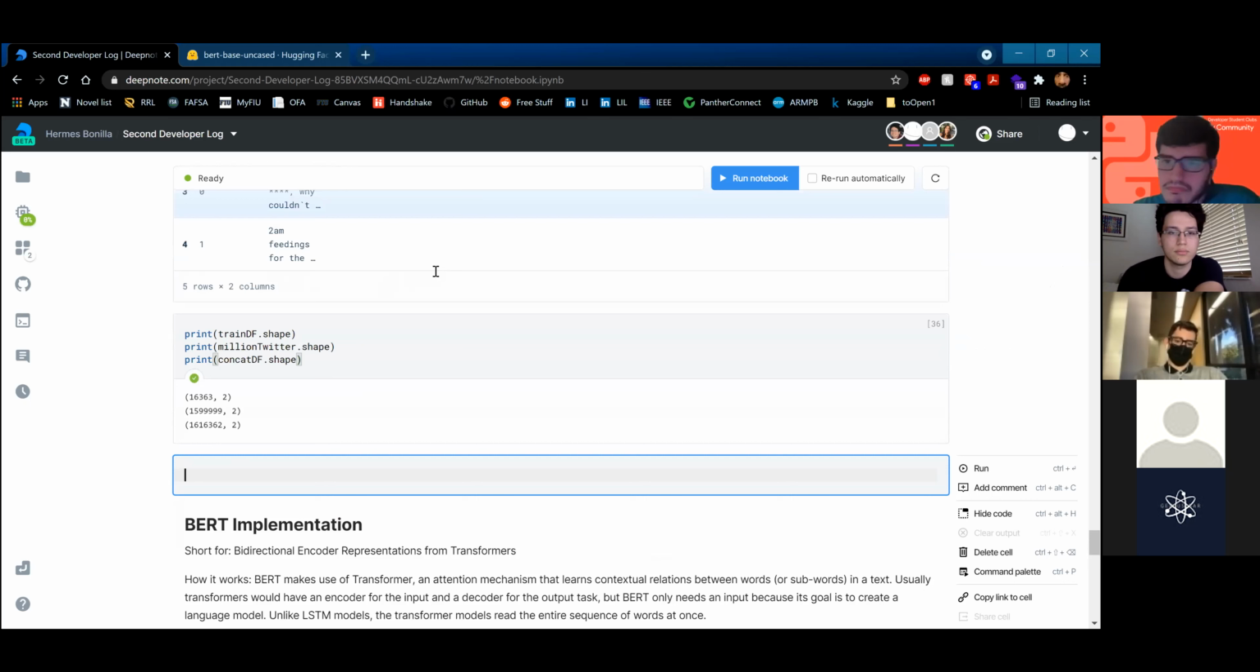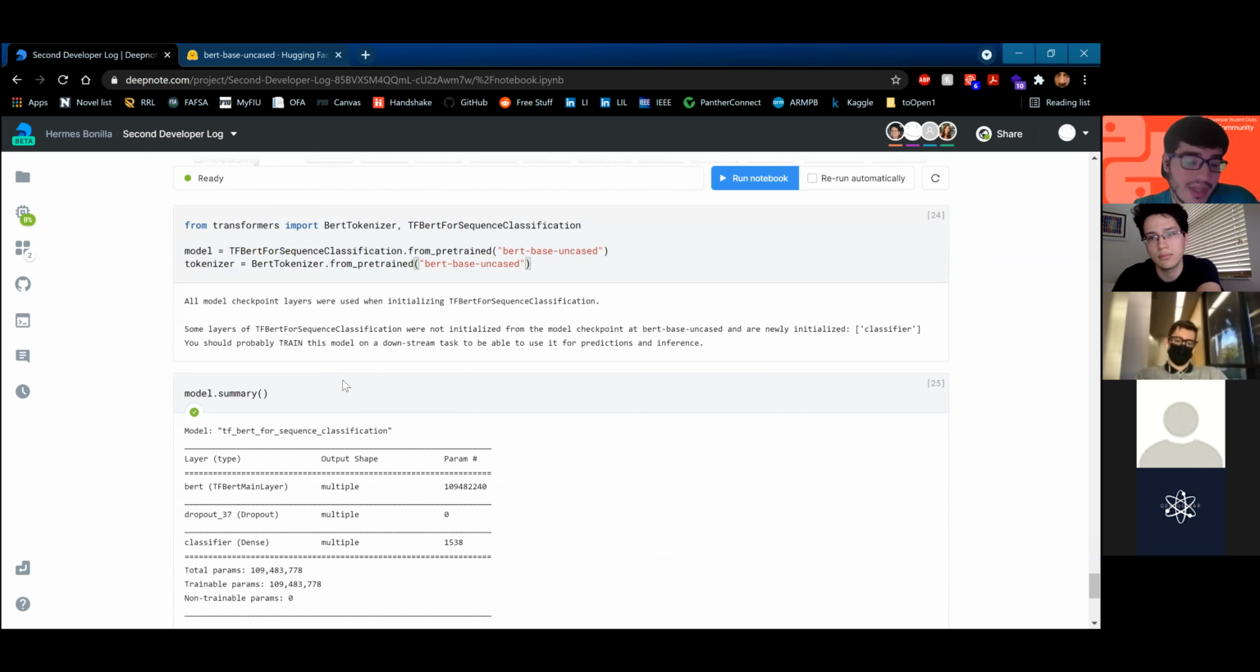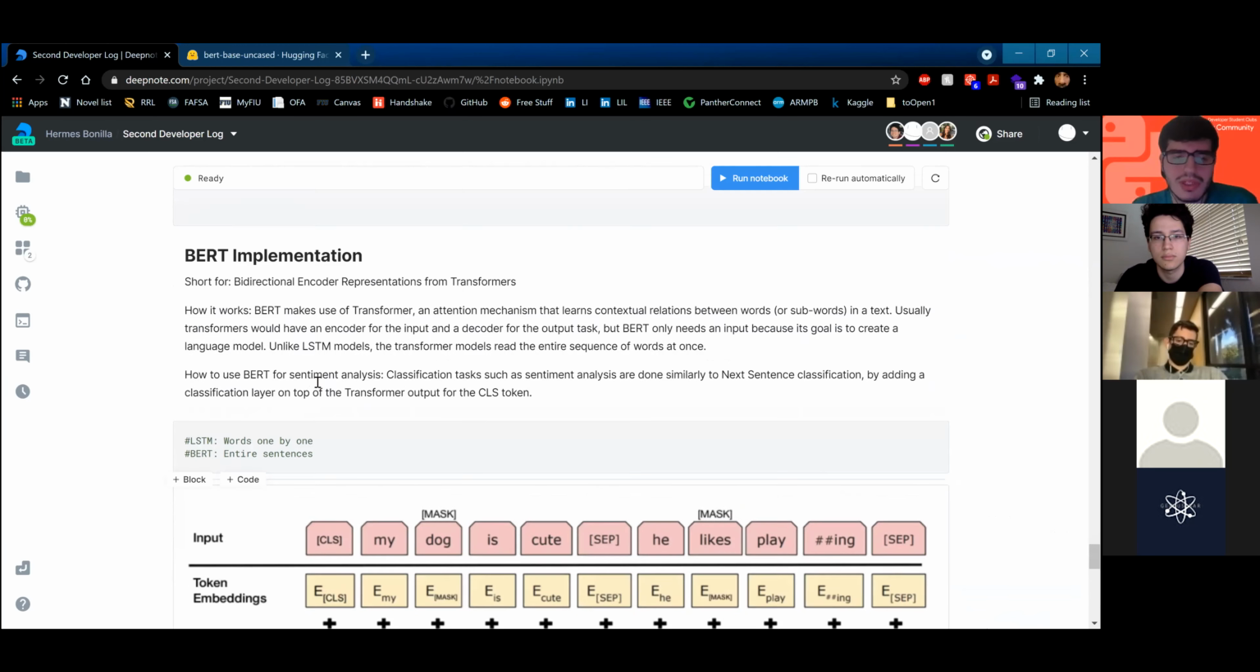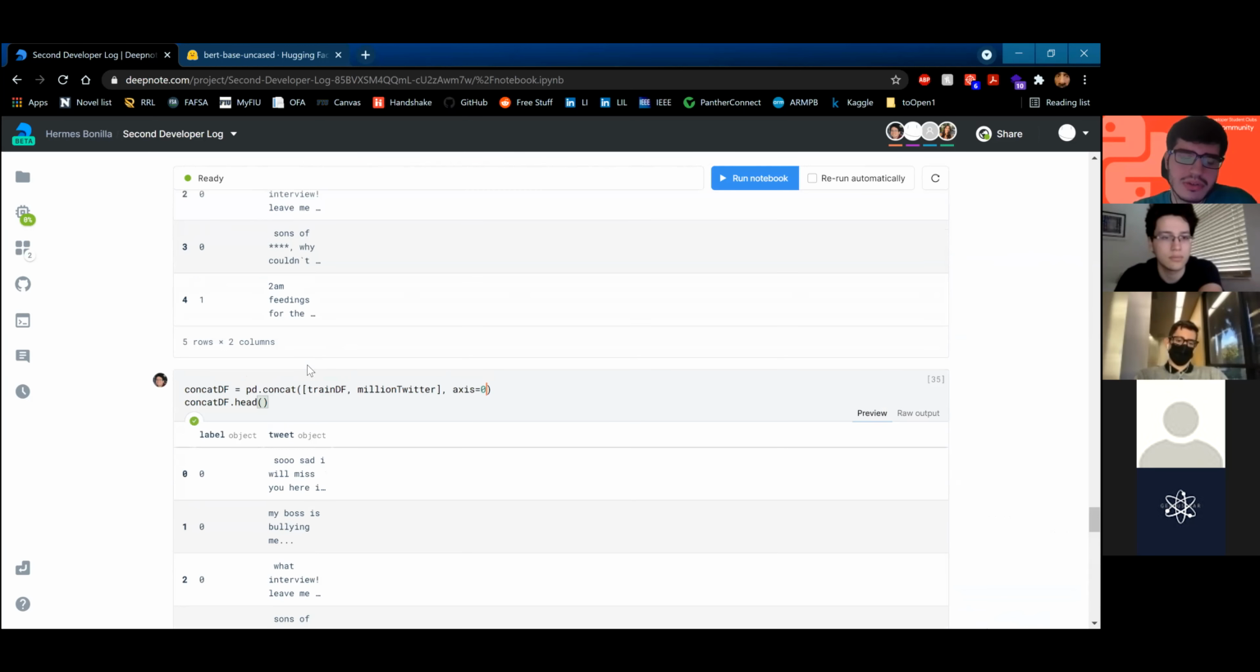And from there, if we get some good accuracy, we're going to have to pre-process the test data set that Hermes mentioned before, because one of the data sets was split into train and test. We're going to pre-process the test data set, and use that as our validation and our test set. Hopefully we get a good accuracy with that.